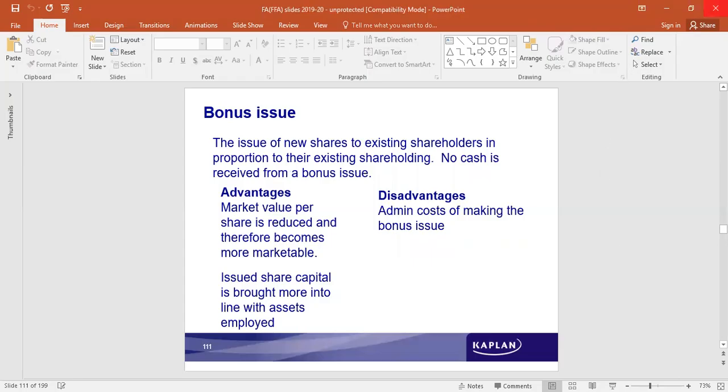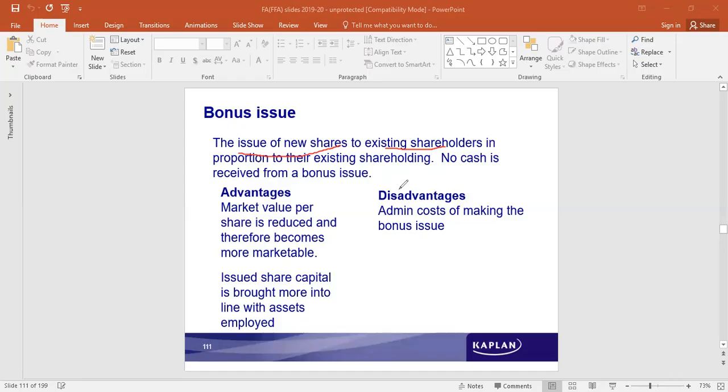What are bonus shares? This is also issue of new shares to the existing shareholders in proportion to the existing shareholding. But this time, when profits are available and when dividends are to be distributed, cash is used to distribute dividends. So we call it a cash dividend.